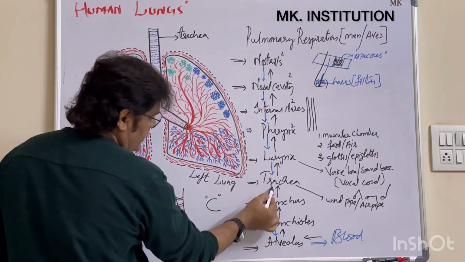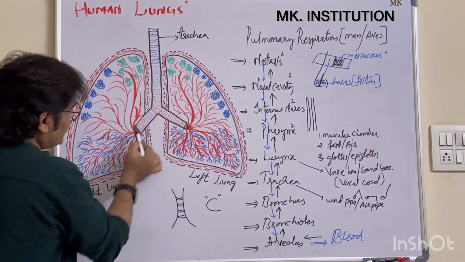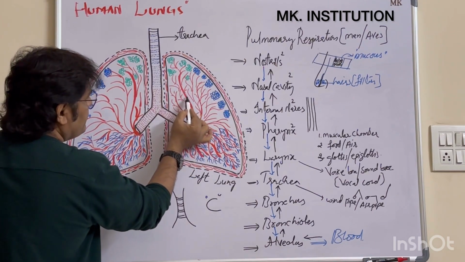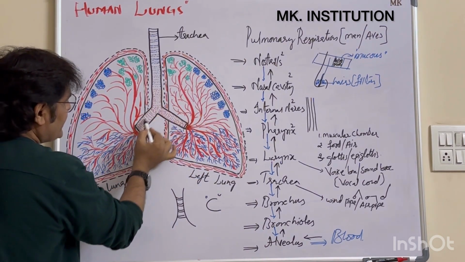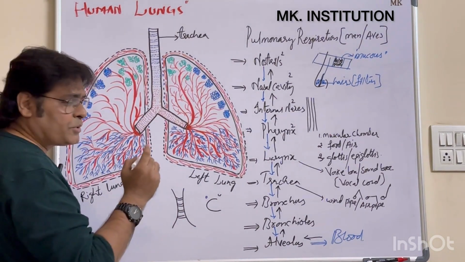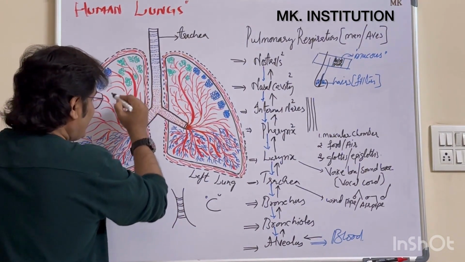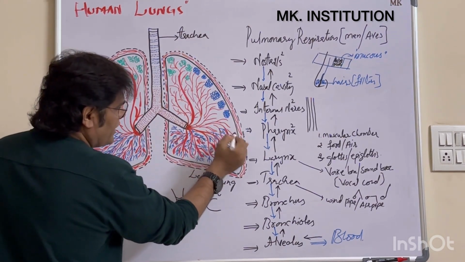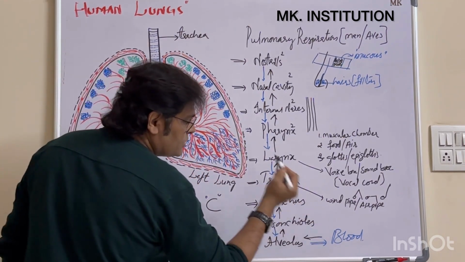This trachea enters into the lungs. When they enter into the lungs, they are very big in size. Clear? When they are very big in size, they are called a bronchus. Then when they redivide and become very small, root-like structures, they are called bronchioles.